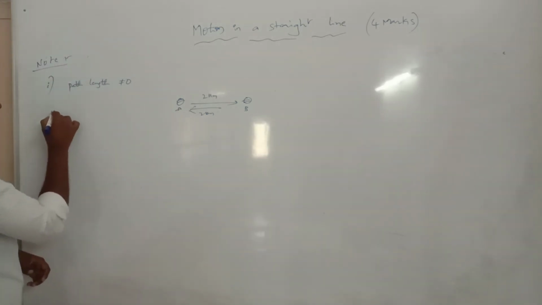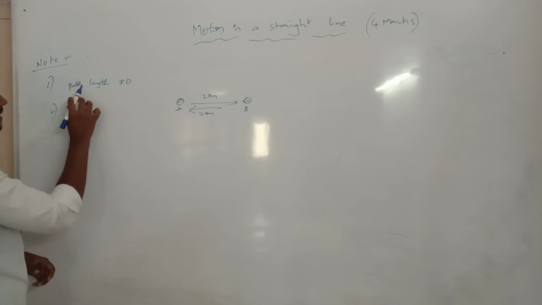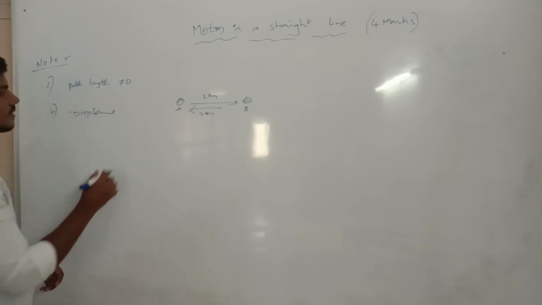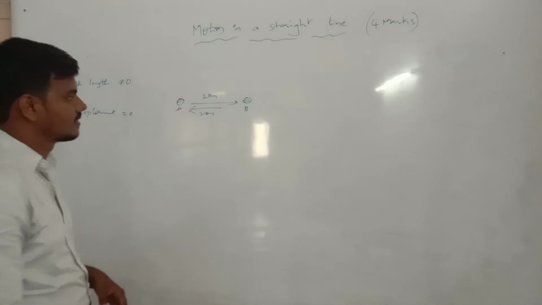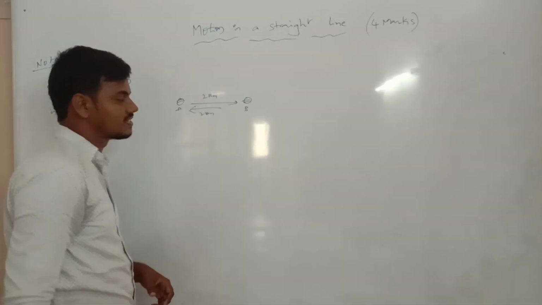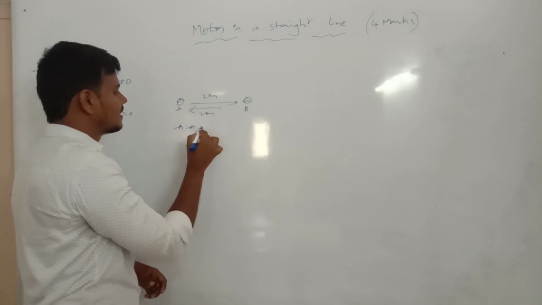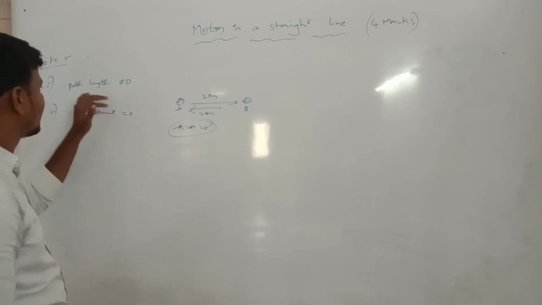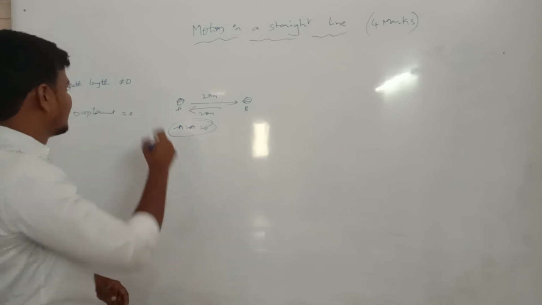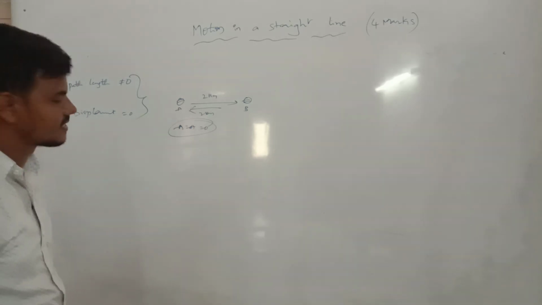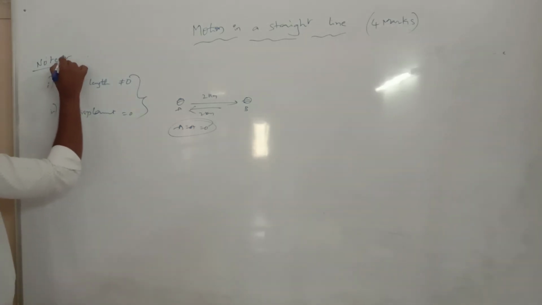And now the second point, the displacement is always 0, because the object comes back to the same initial position, A equals A equals 0. Displacement is equal to 0, path length is not equal to 0. These are very important statements.